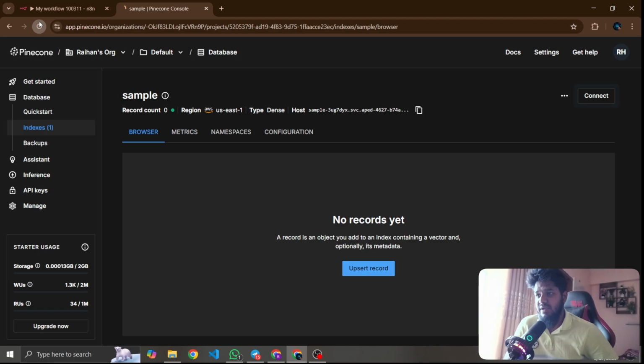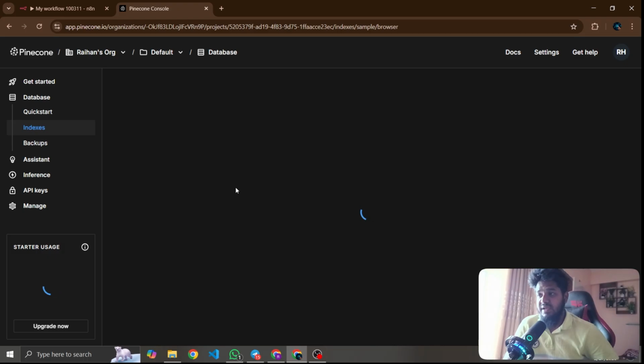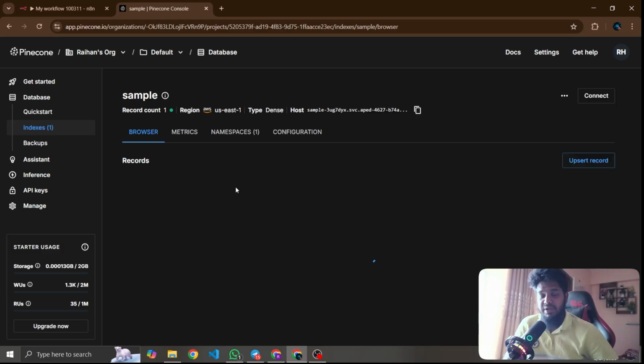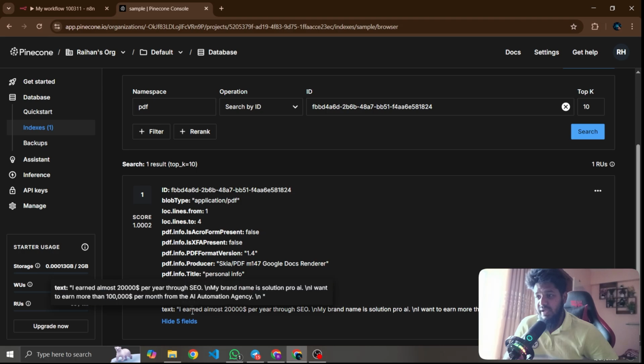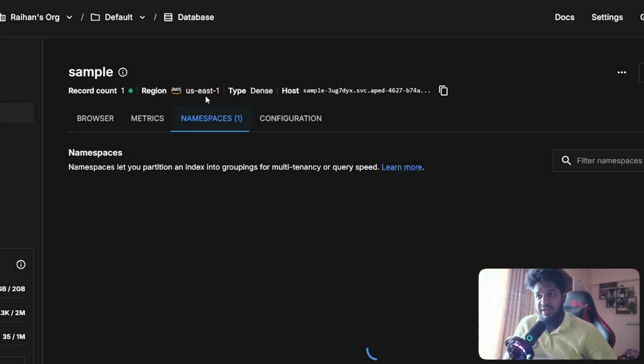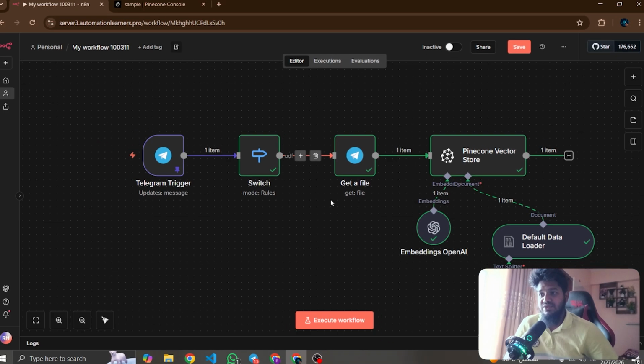Now if I refresh this, you can see the index which I uploaded on the website. Okay, so this is the process. I uploaded this PDF to Pinecone successfully. And if I go to the namespace, you can see the PDF. Okay, this is the namespace.